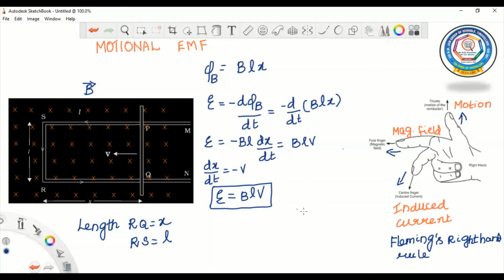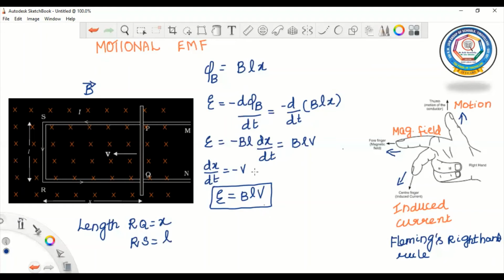Fleming's right hand rule is used to determine the direction of the induced current or induced EMF. And already we have learned about Fleming's left hand rule also, which is used to determine the direction of force on a current carrying conductor.